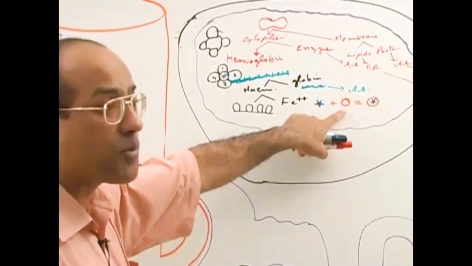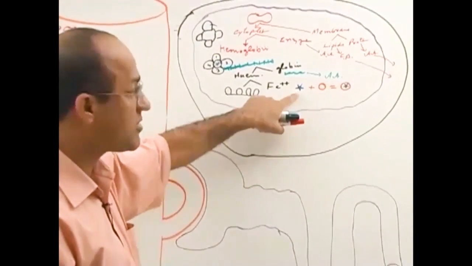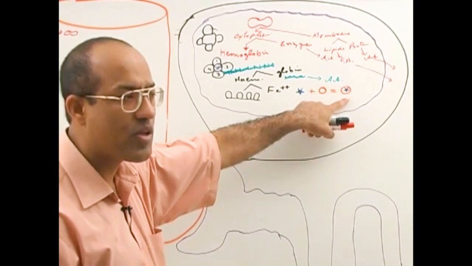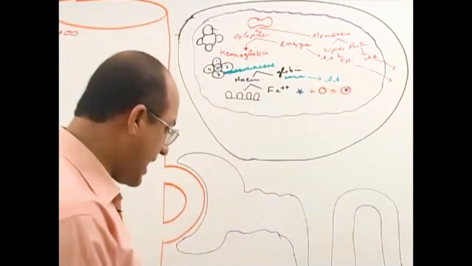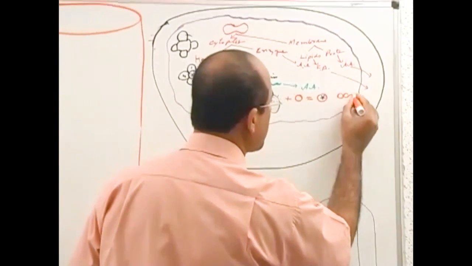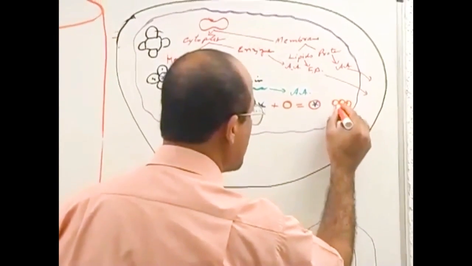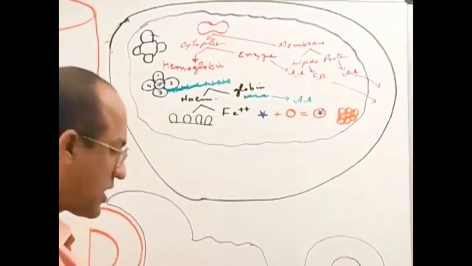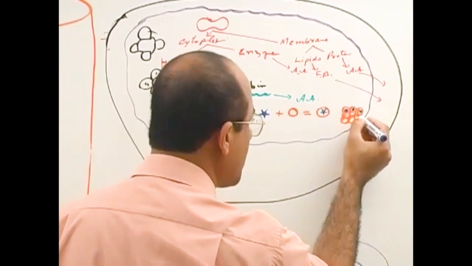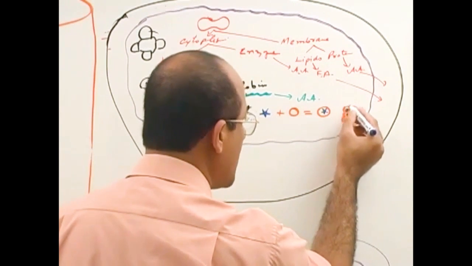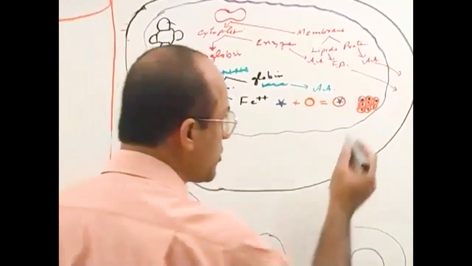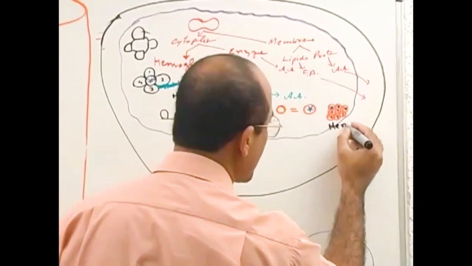This protein is called apoferritin. So apoferritin plus iron is equal to this combination, and this combination is called ferritin. And if there are too many ferritin molecules, they fuse with each other and make polymers. Many ferritin molecules fuse together and make polymers, iron with apoferritin, and now they are making a polymer. This whole molecule is called hemosiderin.